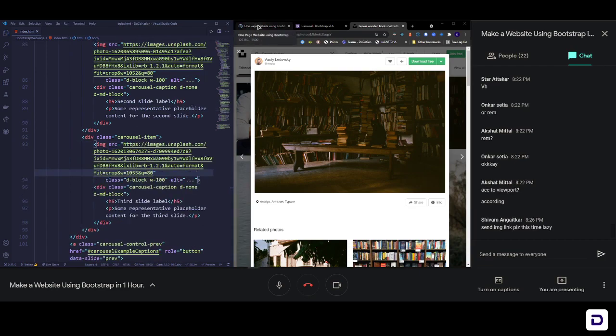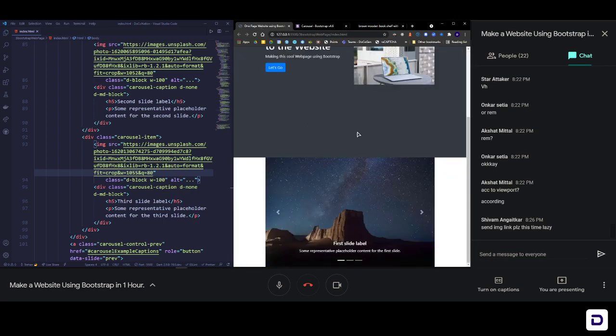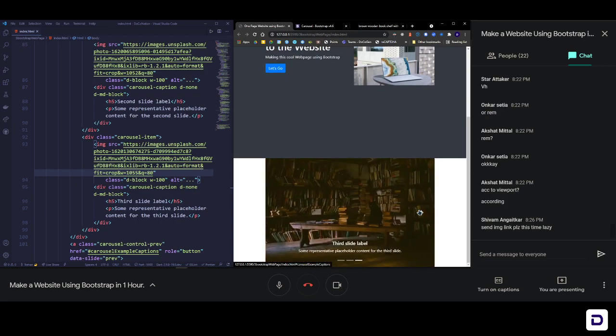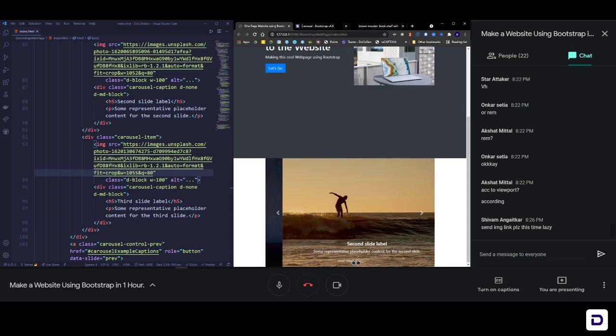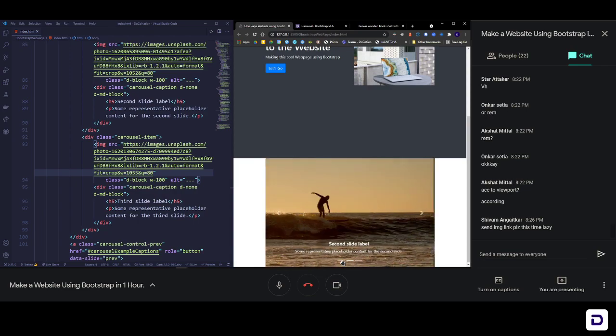And now if I go back, you can see that now I have my carousel ready for me. And if I click on next image, you can see that the carousel is working. Okay, you can even click on the pagination to move around the carousel.